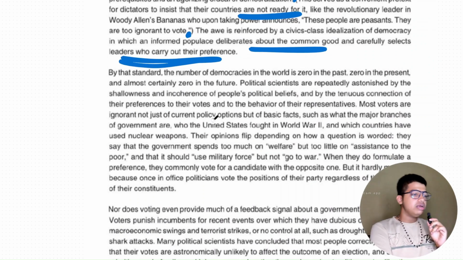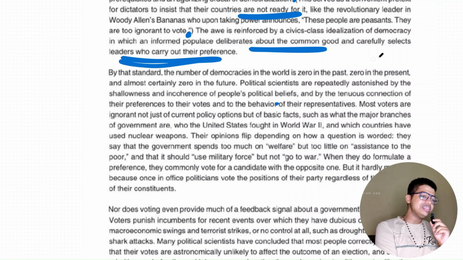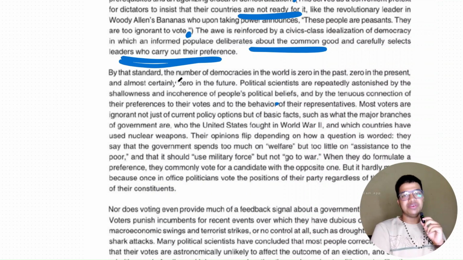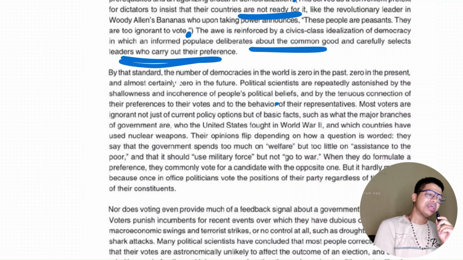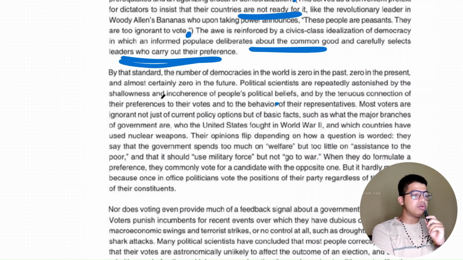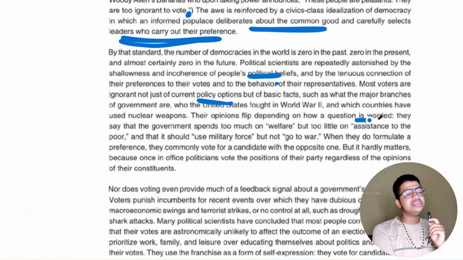By that standard, the number of democracies in the world is 0 in the past, 0 in the present, and almost certainly 0 in the future. A very good satire this has written. Political scientists are repeatedly astonished by the shallowness and incoherence of people's political beliefs, and by the tenuous connection of their preferences to their votes and to the behavior of their representatives. ठीक है? Most voters are ignorant not just of current policy options but of basic facts, such as what the major branches of government are, and who the United States fought in World War II, and which countries have used nuclear weapons. Their opinions flip depending on how a question is worded.